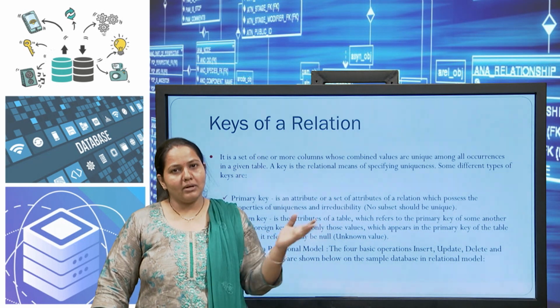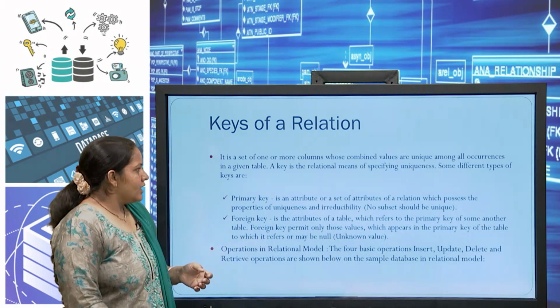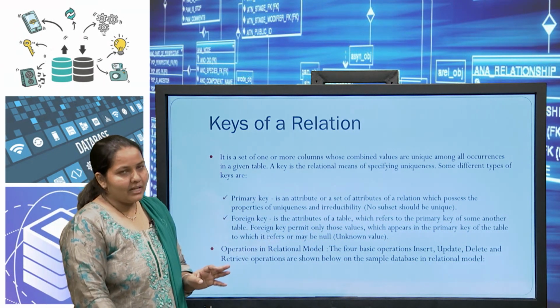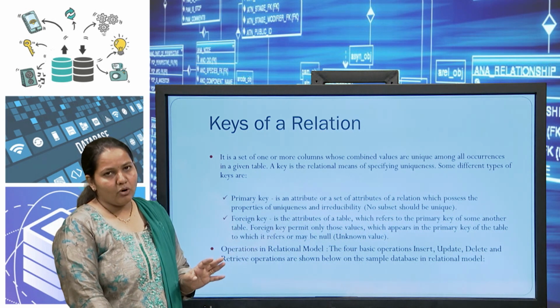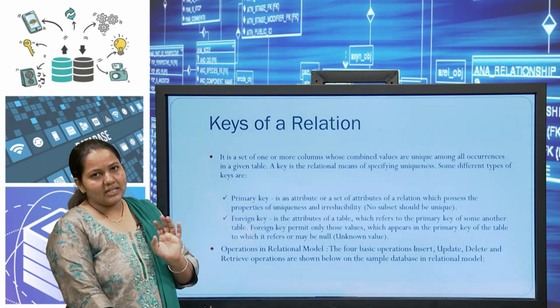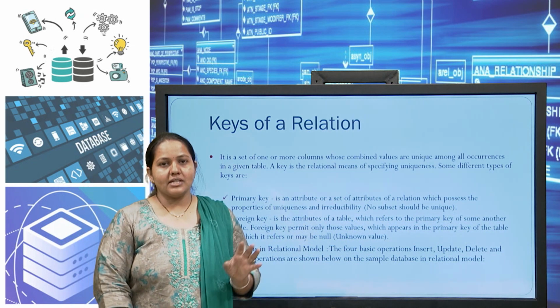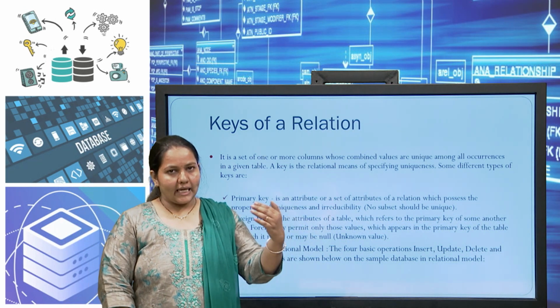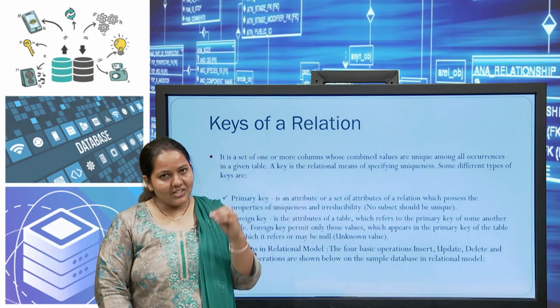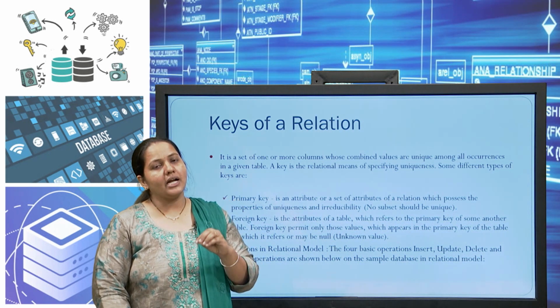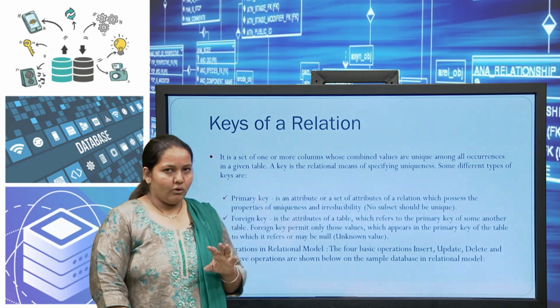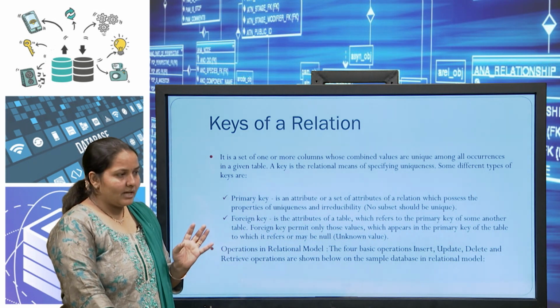That is nothing but the foreign key. Okay. So these are the operations of the relational model, and we can apply insert, update and delete operations within that relation, taking care of whatever constraints or keys we have defined within the relation. So we have to take care of this data manipulation.